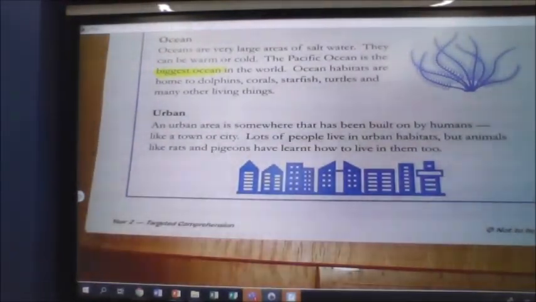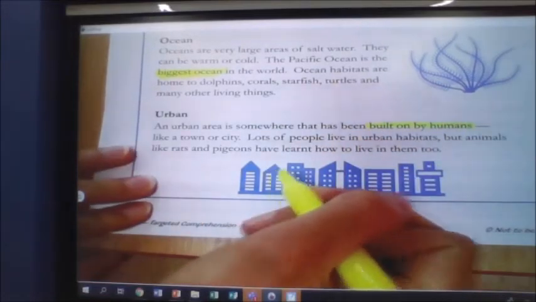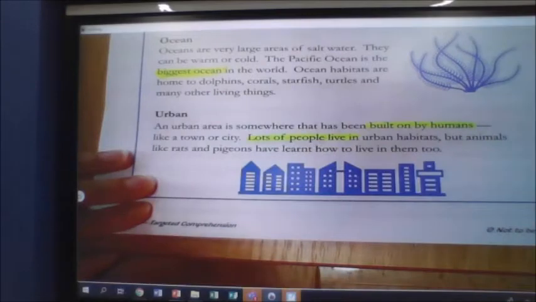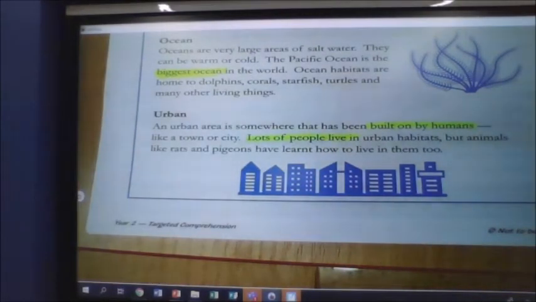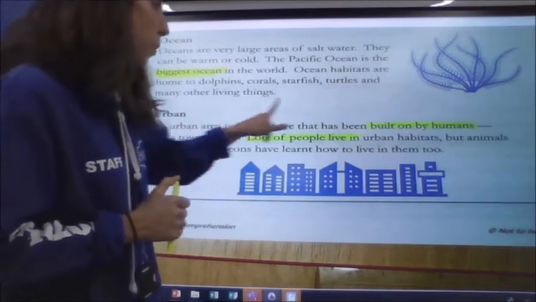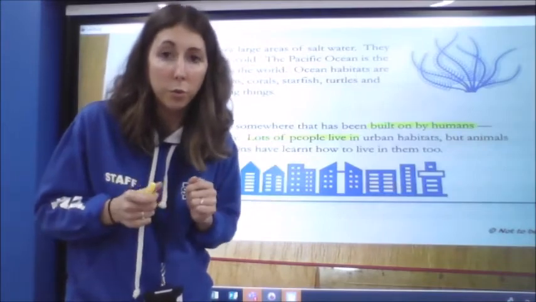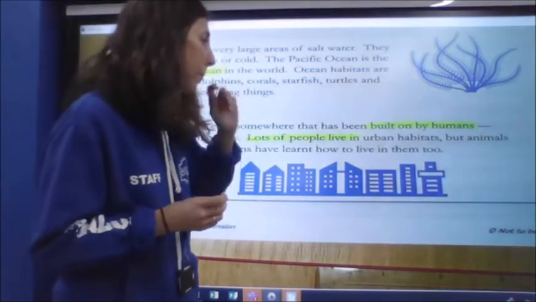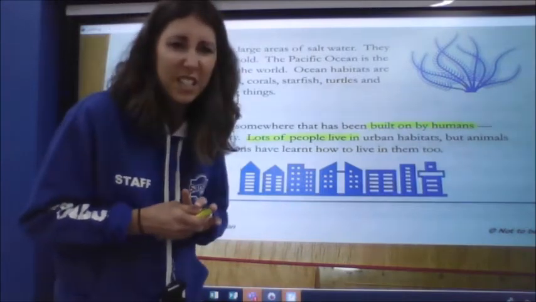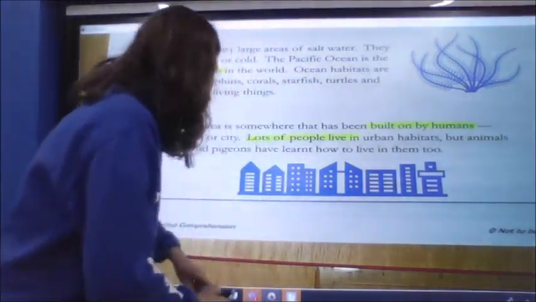Here we go. Okay, so an urban area has been built on by humans. Lots of people live in urban habitats. So I think I've got a couple there. So a difference between rainforests and urban habitats is, well, rainforests haven't been built on by humans, have they? Rainforests are natural and they've grown, okay? And also, lots of people live in urban habitats. Well, it didn't tell me lots of people live in rainforests, so that might be my difference.